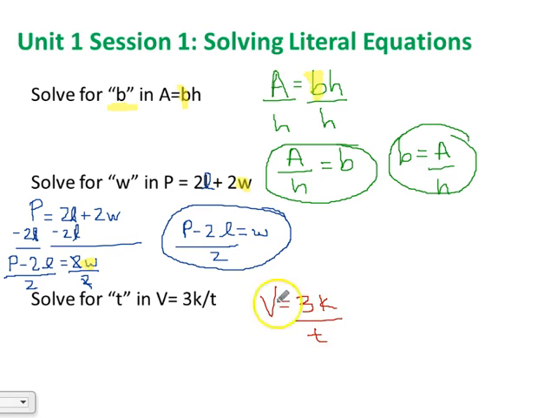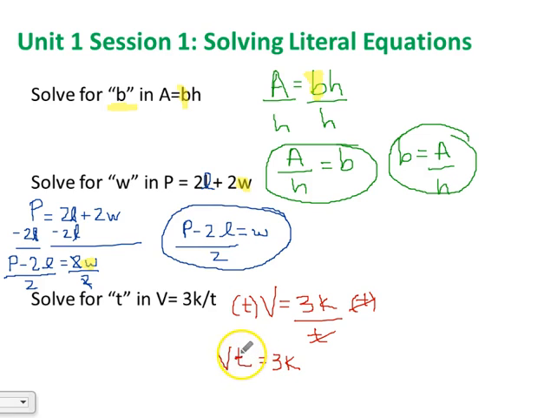So right now, t is in our denominator. We don't want it in our denominator. In order to solve for a variable, we need to get it in our numerator. So in order to do that, I'm going to multiply t on both sides of my equation. Remember, whatever we do to one side, we have to do to the other. And then the t is going to cancel out on the right side, and we're going to have t times v, or vt. It doesn't matter where you put the v, if it's in the front or the back. Divided by 3k.